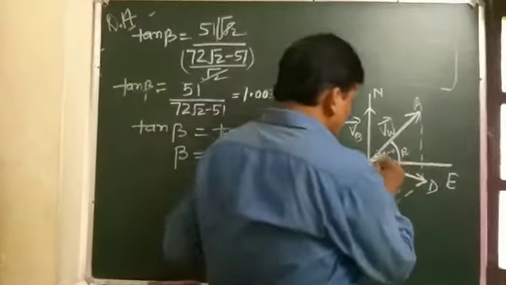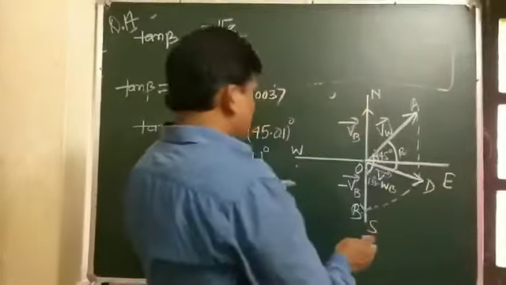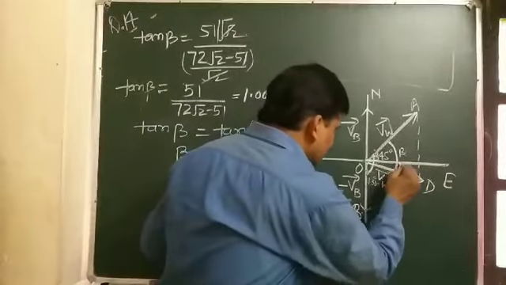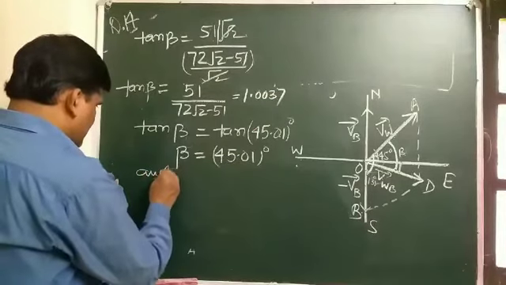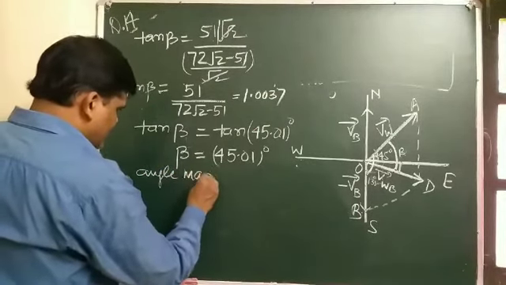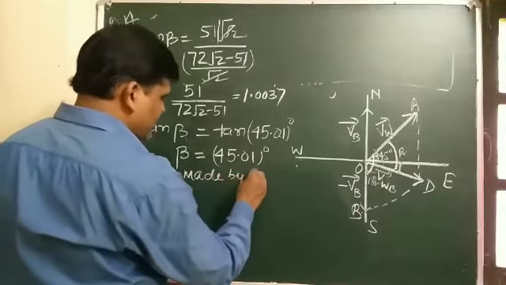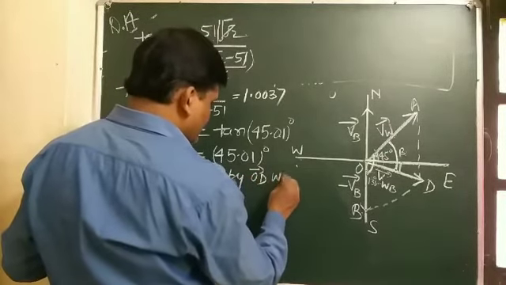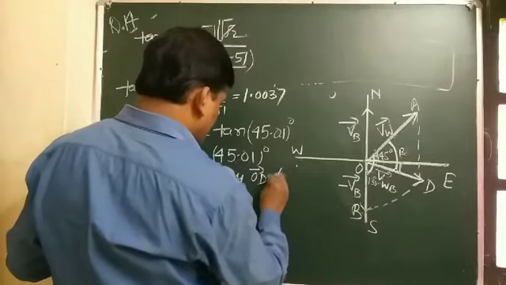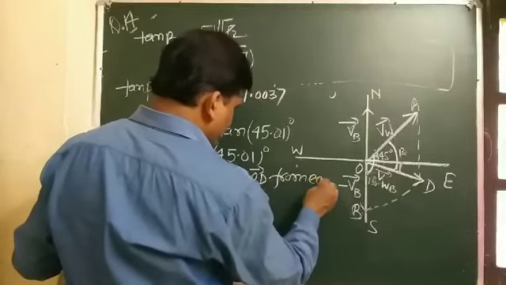So what is the angle made by the OD vector from east?